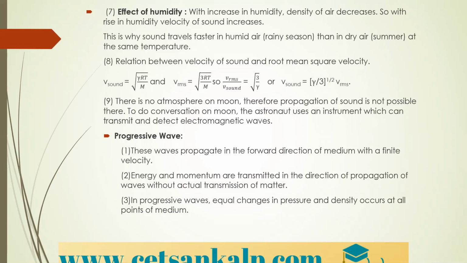Next, what is the relation between velocity and root mean square velocity? Here also you can see that the velocity of sound is equal to under root of gamma RT divided by M, and V RMS is equal to under root of 3 RT divided by M. Therefore, if you take the ratio, V RMS divided by V sound is equal to root of 3 by gamma. Or you can also write V sound, that is velocity of sound in air, is equal to gamma by 3 to the power of 1 by 2, or under root of gamma by 3 into V RMS.